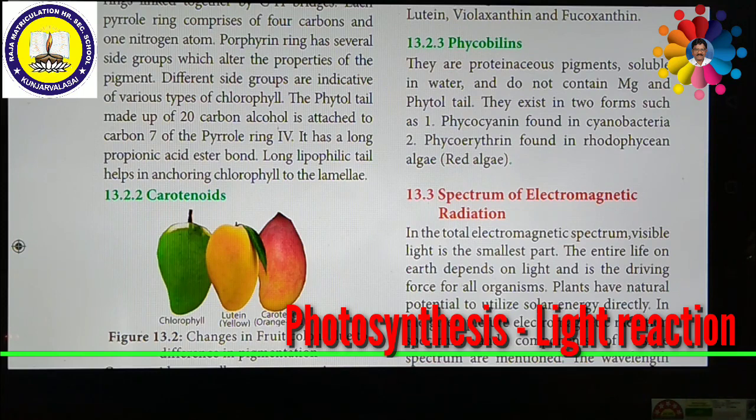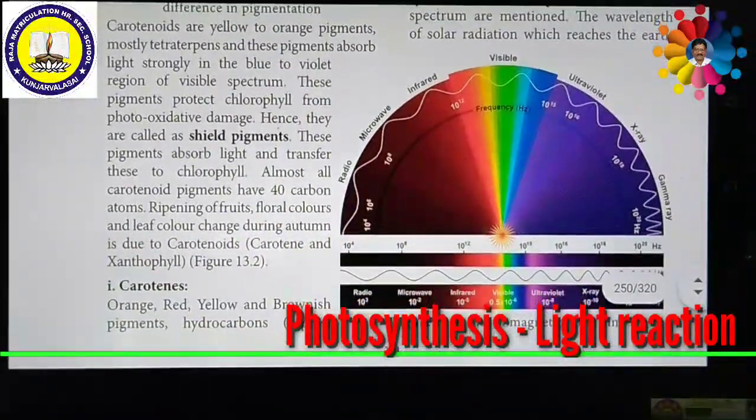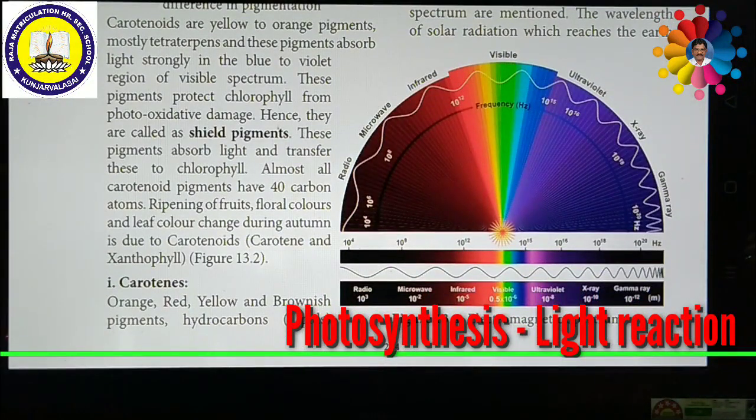Now we are going to discuss another important concept, which is called the electromagnetic spectrum of radiation. This is an important factor because plants prepare food material from sunlight.